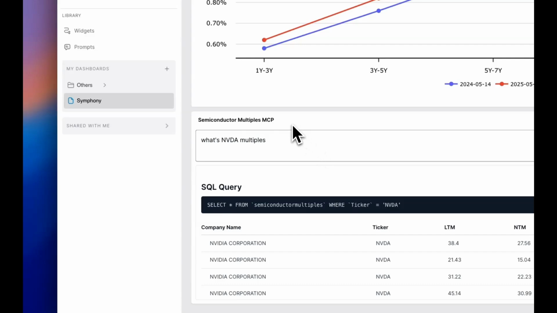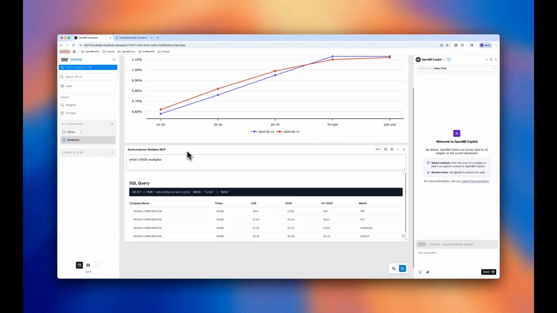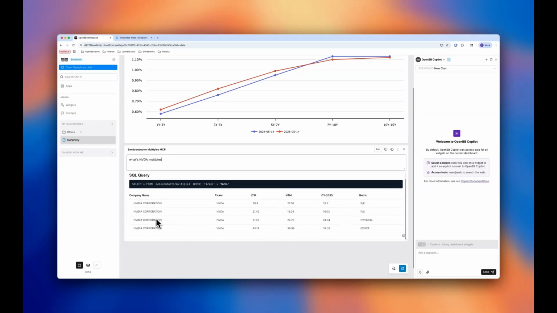So here, we have a new type of widget called the Omni widget. What the Omni widget could do is essentially a workflow in a box. I have a different agent connected to this widget than the main one on the side channel. This agent has a model context protocol which gives it access to a certain data set that I can type some text. It would convert it into SQL, execute it against the database, and return the results to me.